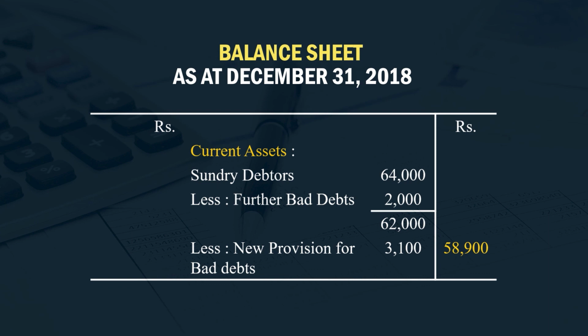And in the balance sheet, the amount of the debtors was 64,000. So, out of 64,000, two things should be subtracted: amount of further bad debts and new provision. Amount of further bad debts was 2,000. So, net amount is 62,000, and out of 62,000 the new provision must also be subtracted, and new provision is 3,100. Therefore, the net amount of debtors would be 58,900, which must be shown in the asset side of the balance sheet, 58,900.